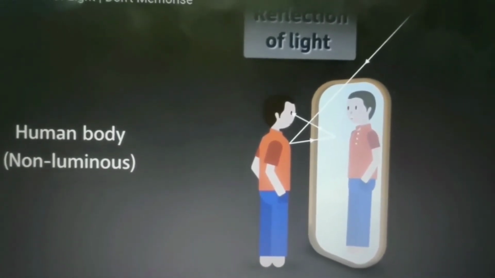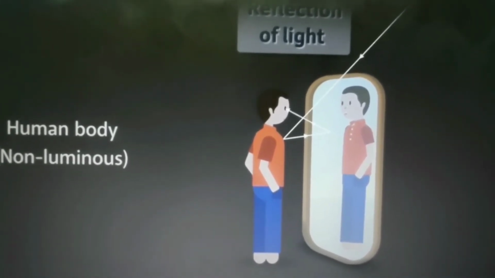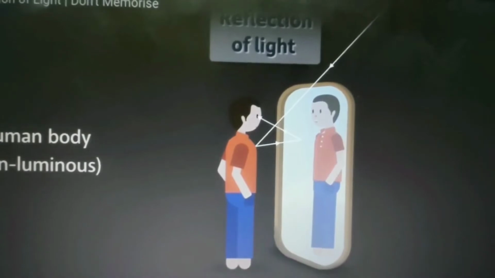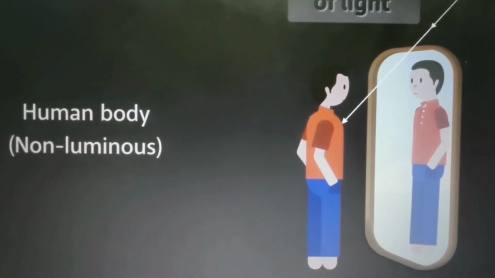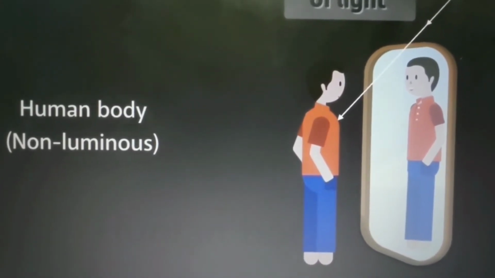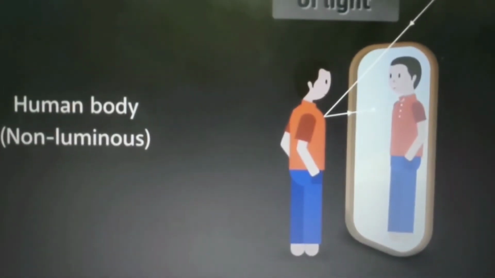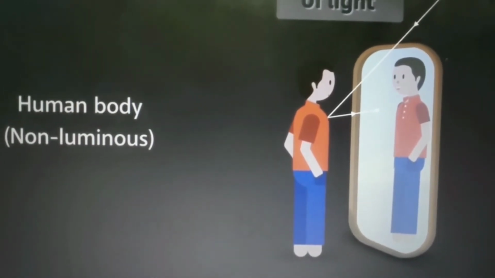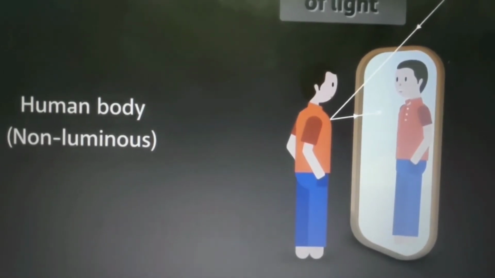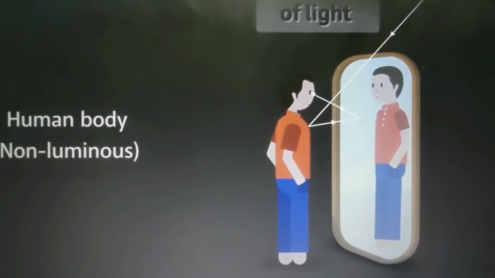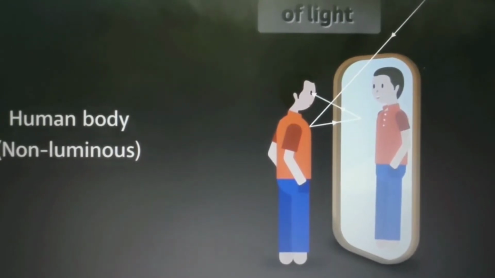Then how can we see ourselves in the mirror? So see what happens: the light from the source first gets incident on the human body, and then it gets reflected from it, and then this reflected light strikes the mirror. This light is further reflected from the surface of the mirror and reaches our eye.